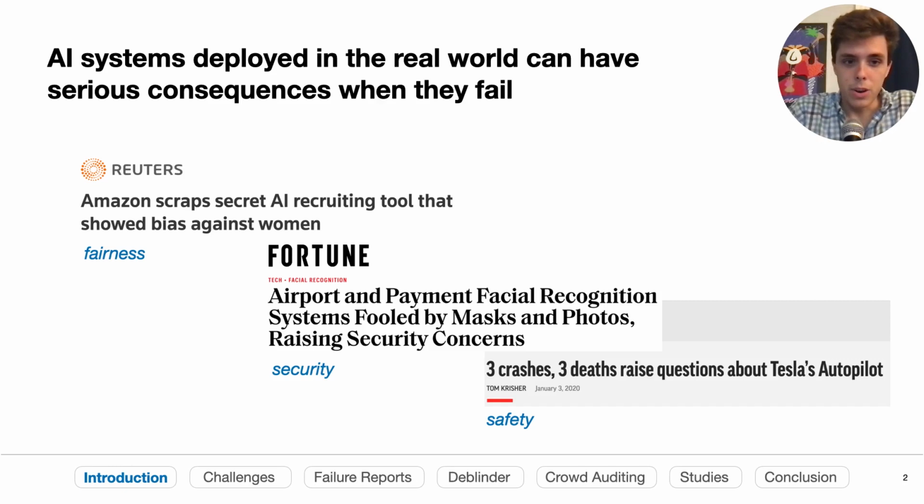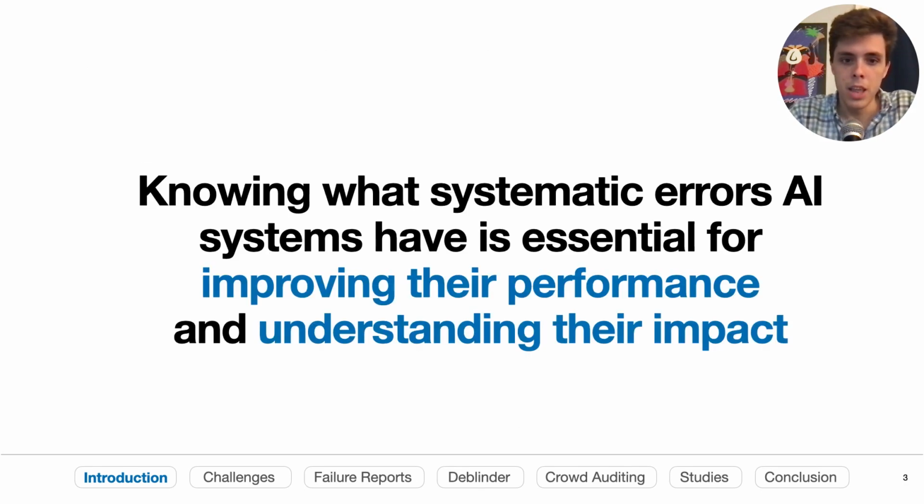AI systems are deployed in many real-world domains, which means that when they fail, they can have significant real-world consequences. This includes everything ranging from fairness issues, for example, biased hiring algorithms, to safety issues like self-driving car accidents. Knowing what systematic errors the AI systems are making is essential, both to help developers improve their models and to make decisions about whether they should be using them at all.